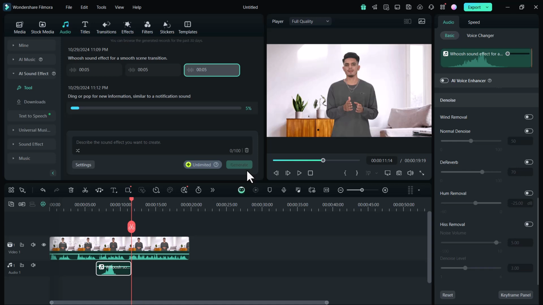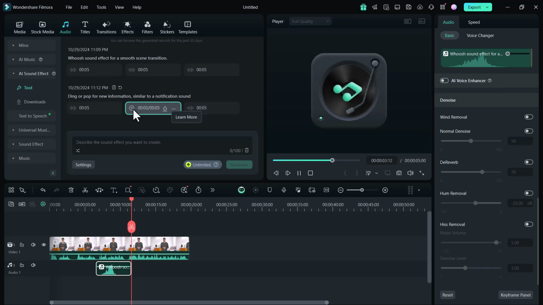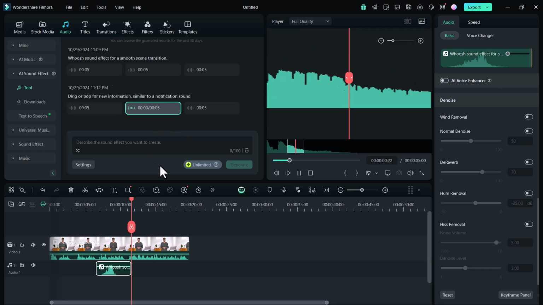Let's give it a moment here. And you can see it has generated 3 impressive sound effects based on our description, exactly matching the concept I had in my mind. So you can download it and use these effects in your videos.